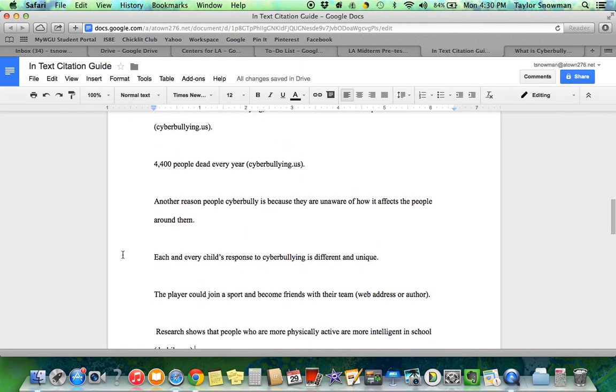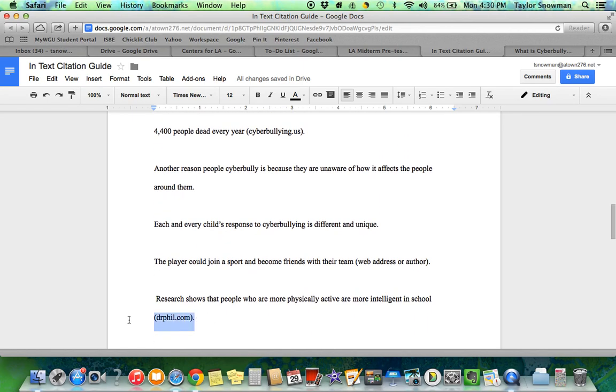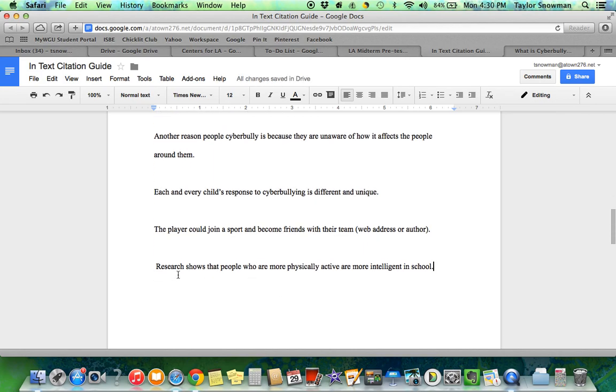So this is something that technically, if you don't have an in-text citation, and if I did that, technically I'm plagiarizing because am I giving credit to this author? No, I'm pretending like I did this research and I came up with that. And as we talked about in class, plagiarism is very serious. So by not doing in-text citations, you are actually doing a form of plagiarism. So that's something that you need to be taking very seriously and being vigilant about in your writing.